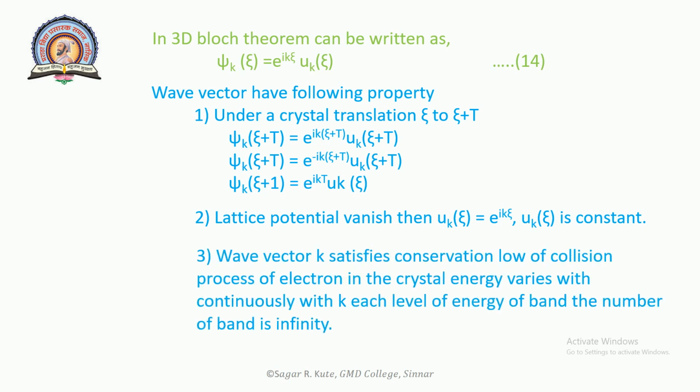Third, the wave vector k satisfies the conservation law of the collision process of an electron in the crystal. The energy varies continuously with k. Each level of energy forms a band, and the number of bands is infinite.